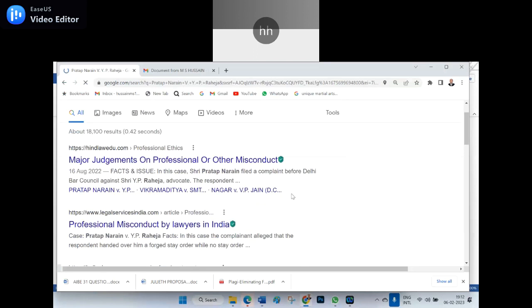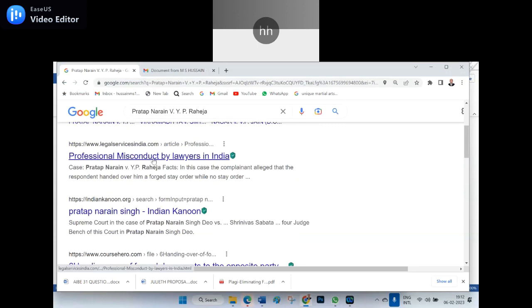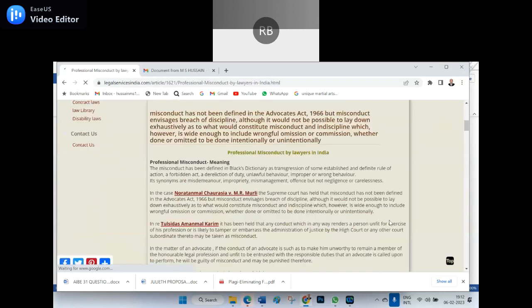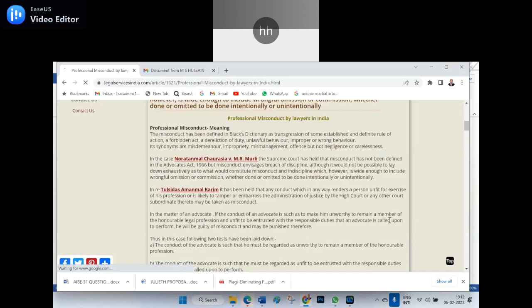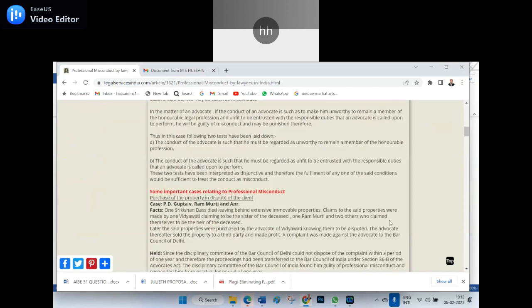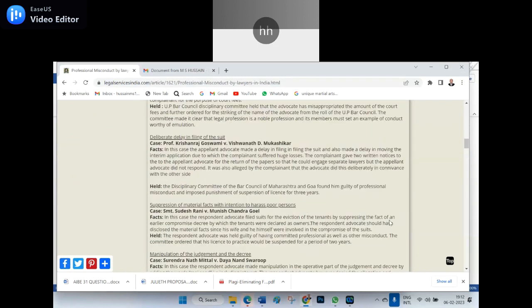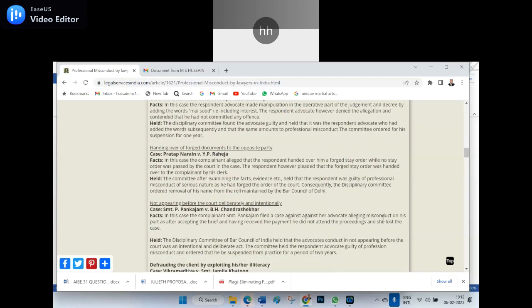And here the facts and issue are cases here. Professional misconduct by a lawyer in India. Yeah, you are right. Here it is given, it seems. Right answer, sir. Let us see it. Misconduct, where is it given? Under the Advocates Act, 1961. Tulsidas Sammal, P.D. Gupta, Allahabad, Krishnarajan, Srimati, Surendranath Mittal, Pratap Narayan versus Raheja.